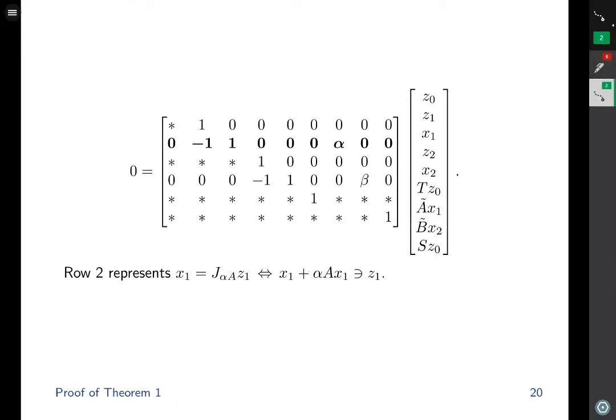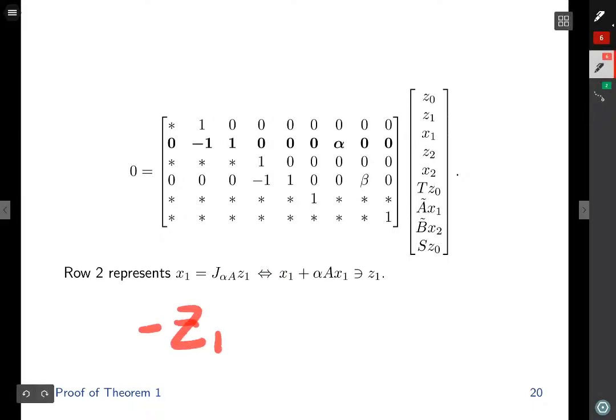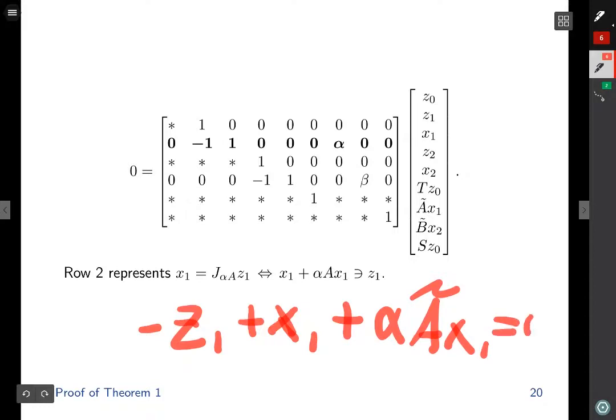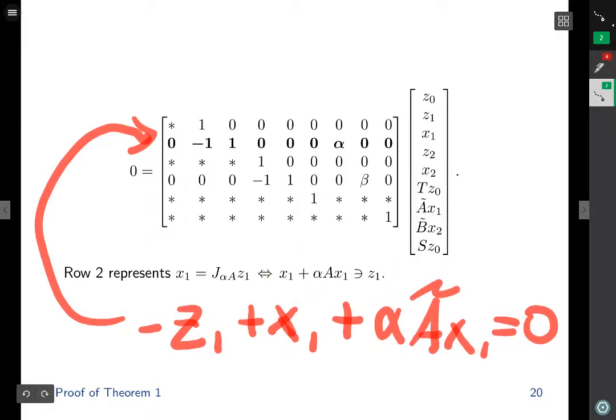Next, we have row 2, which represents our first resolvent evaluation. Our resolvent evaluation leads to this monotone inclusion, and that's what's expressed in this second row. We can express this second row equivalently as minus z1 plus x1 plus alpha a tilde x1 is equal to 0. This is the meaning of our second row, and this corresponds to this monotone inclusion.